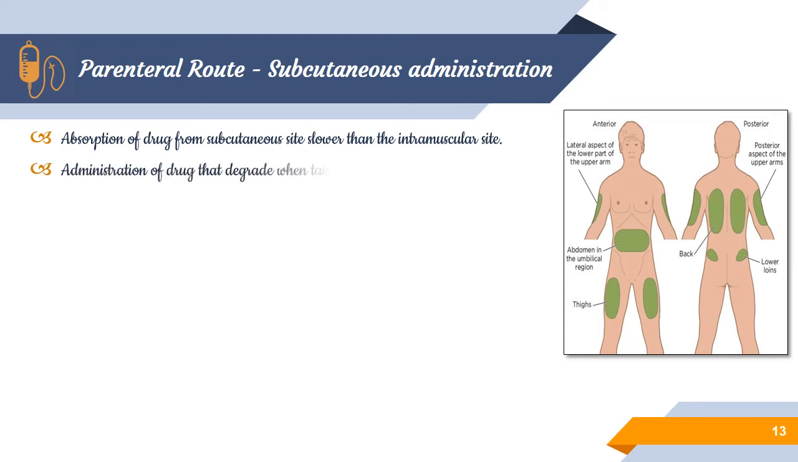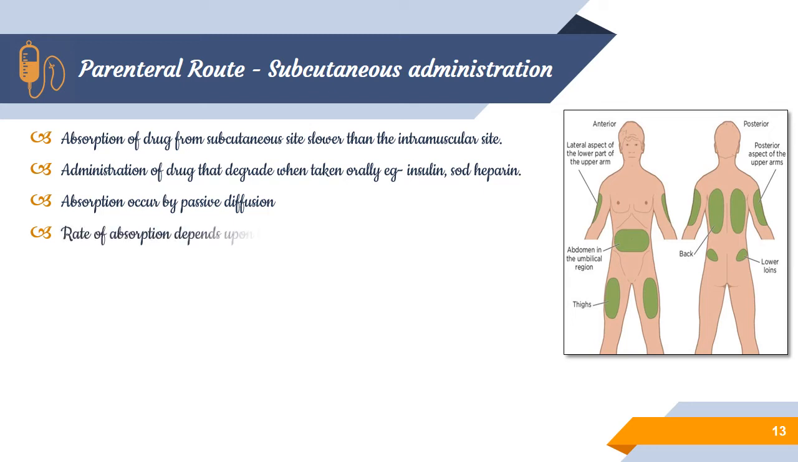The next point is about administration of drugs that degrade when taken orally. These can be administered by the subcutaneous route, such as insulin or sodium heparin. These are unstable on oral administration, so they are suitably administered by subcutaneous administration. Also, it involves passive diffusion. That is another advantage, and the rate of absorption depends on the blood flow and injection volume.